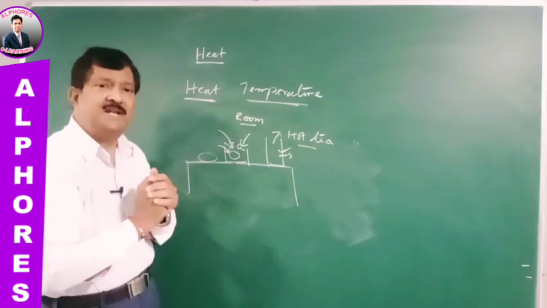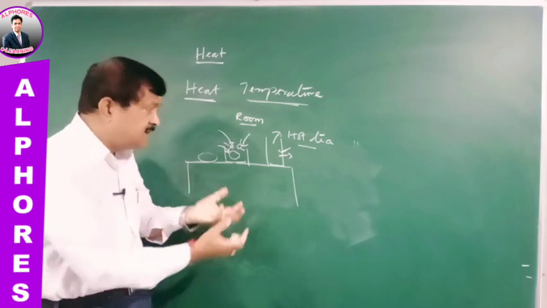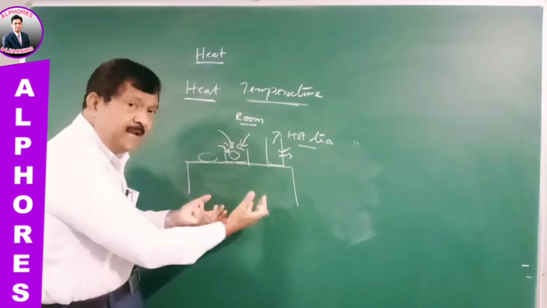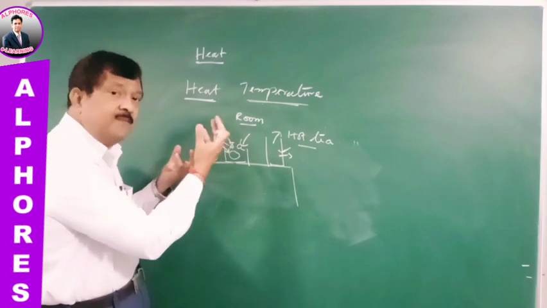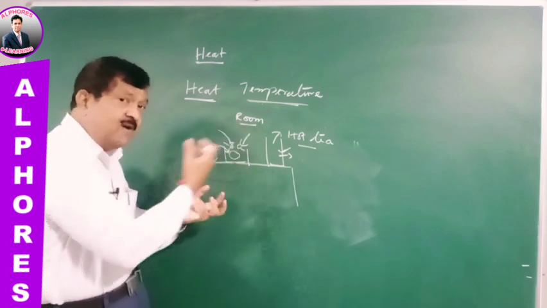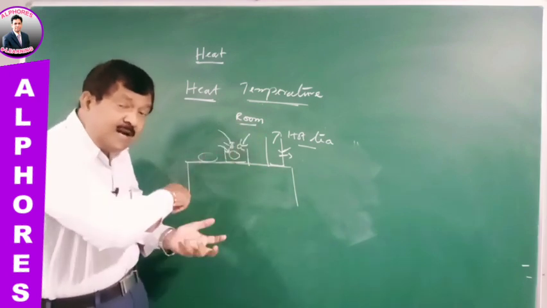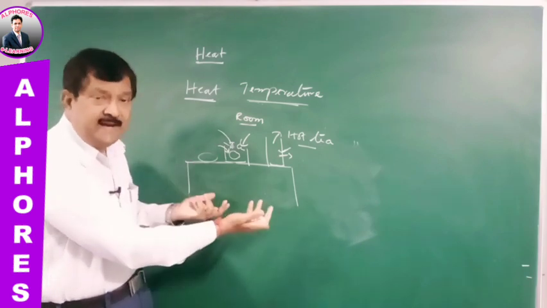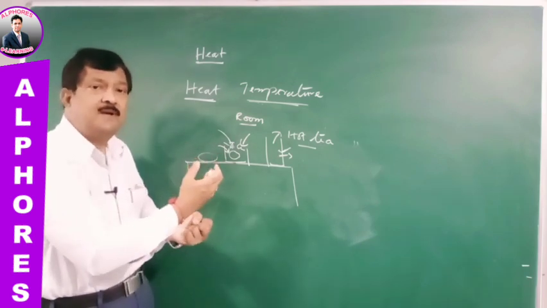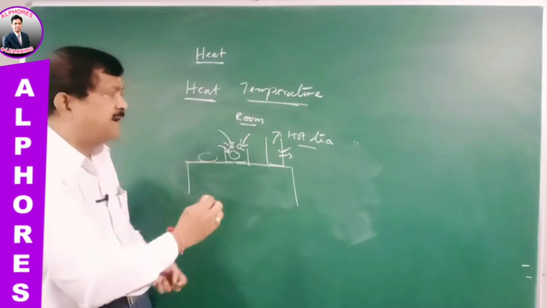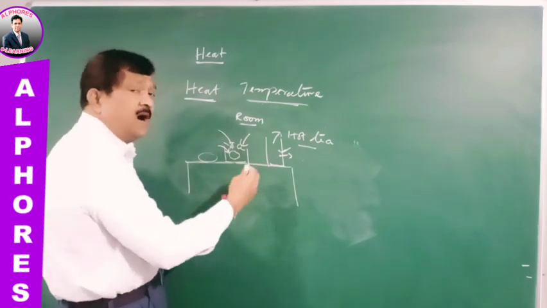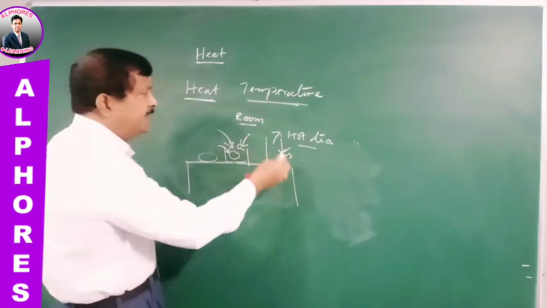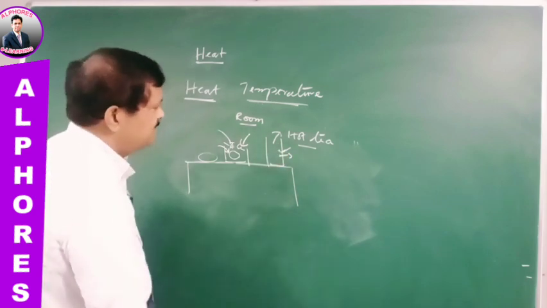How will this transfer of energy take place? Both are present on the same table, placed at the same time, under the same room temperature. Why are they not absorbing heat? Both are not absorbing heat and both are not losing heat. Why is it so? Practically, what is happening is heat energy always flows from high temperature to low temperature.